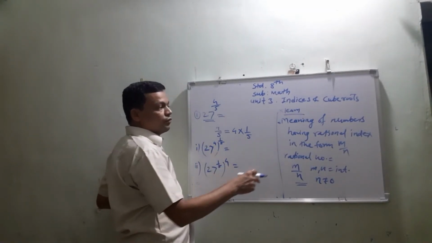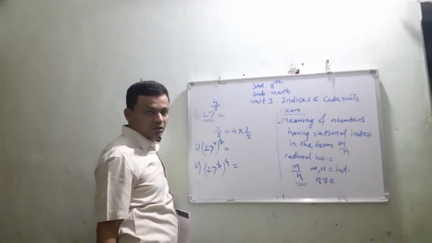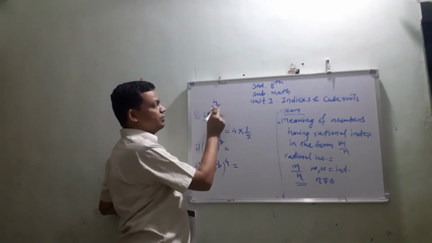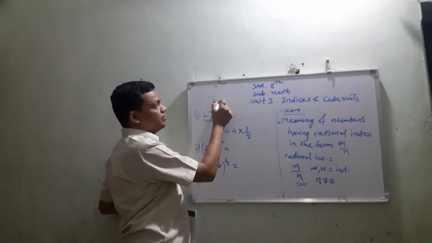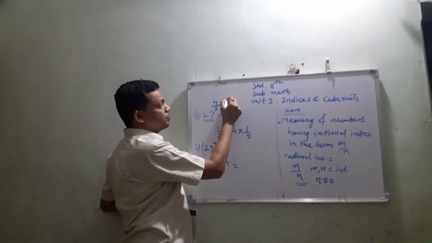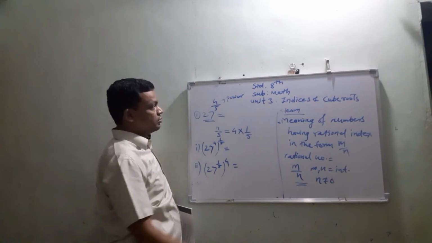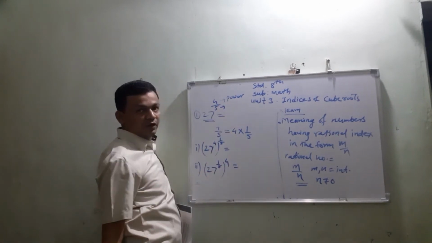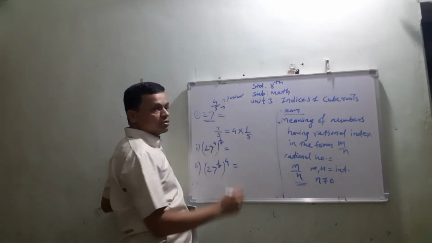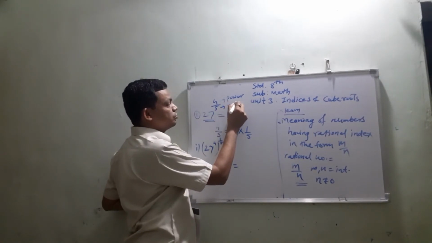Now we have to learn the meaning of this number. To write the meaning, you must know that in this format, 4 upon 5, the numerator value indicates the value of power, and the denominator value shows the value of root.